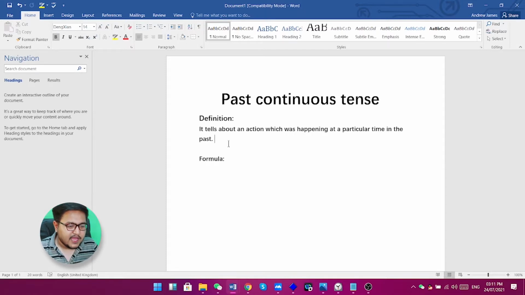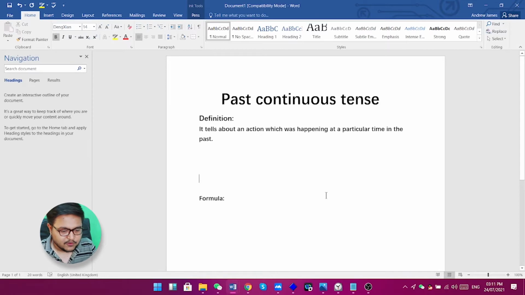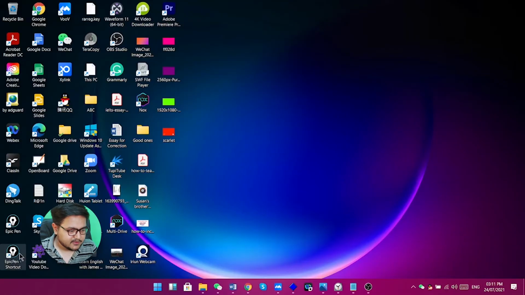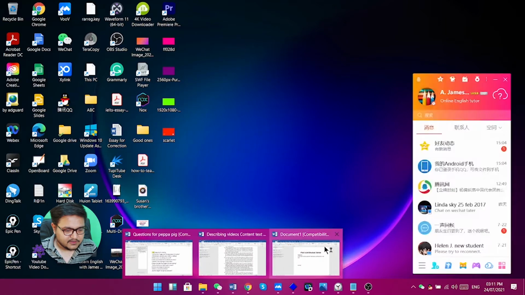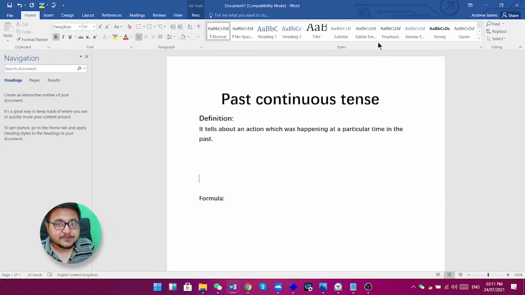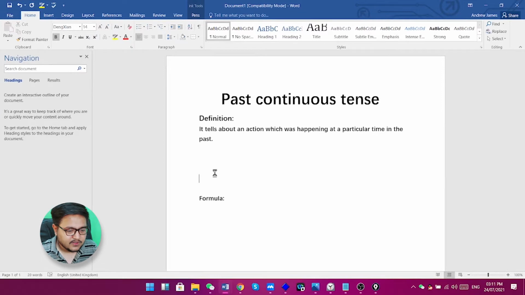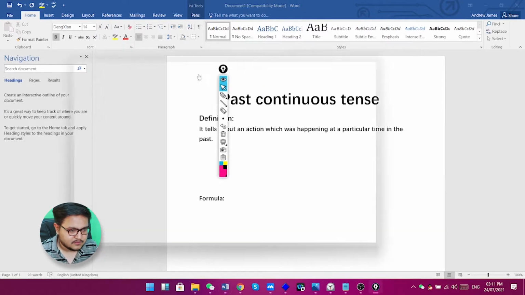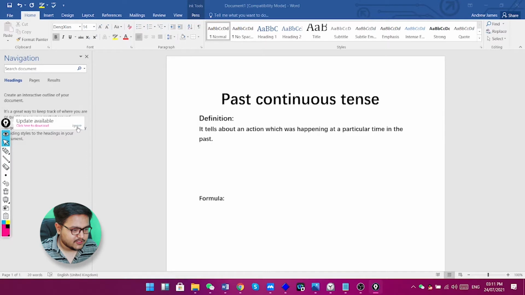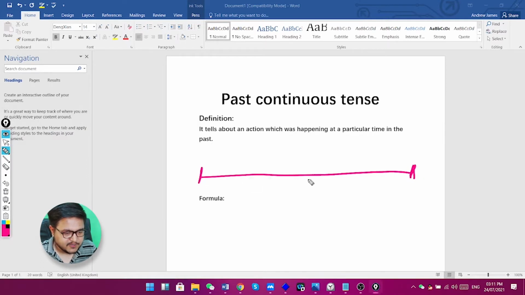Okay, so for example, I can explain that here with the help of my Epic Pen. Just a moment, please. Okay, so now we will try to explain it here. For example, this is my timeline. Okay, this is present. This is future. And this one is past.